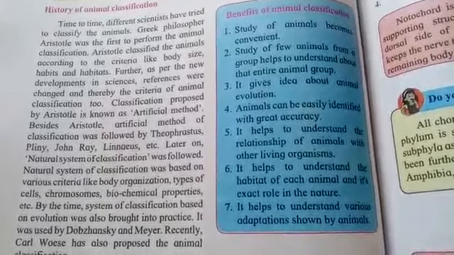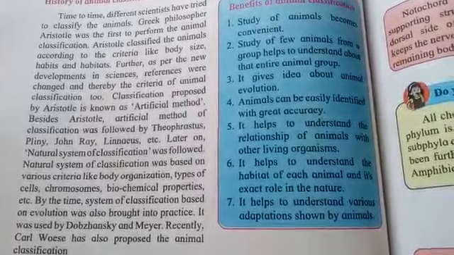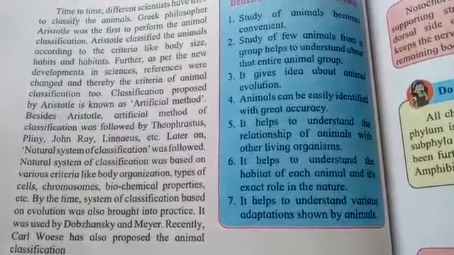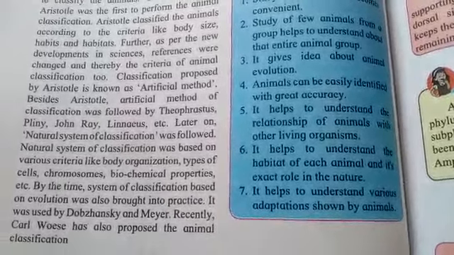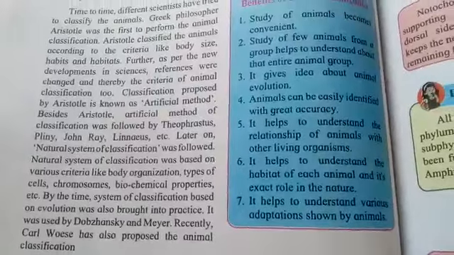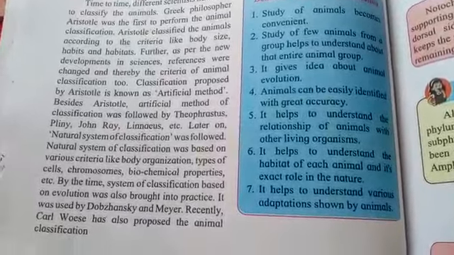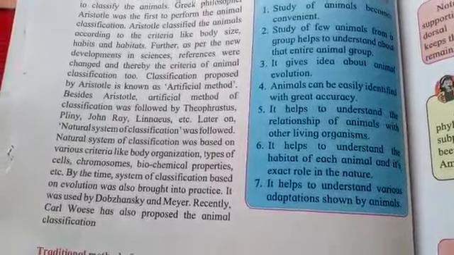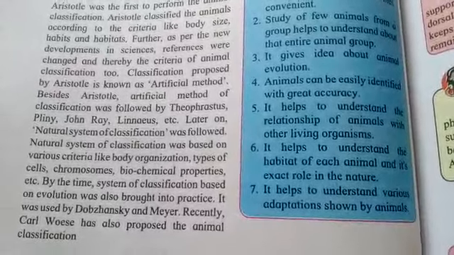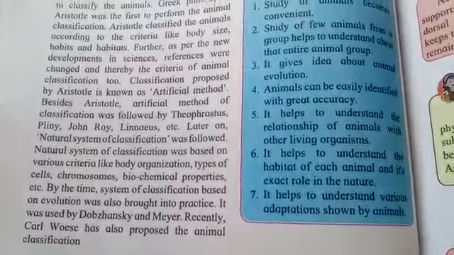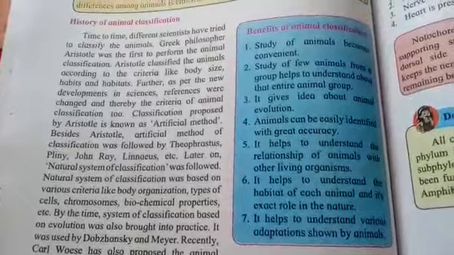It will also help to understand their habitat, their way of living, their habits, and this is how it will help us to fix the role of those animals properly in nature or in the environment. And it will also help us to understand various adaptations, meaning the changes which are brought about by any organism to adjust to its environment. This is known as adaptation. So we will come to know about the adaptations of animals, and we will be able to understand our environment and all the animals living around us properly. So these are the benefits of animal classification.